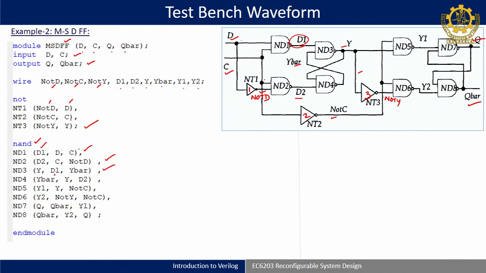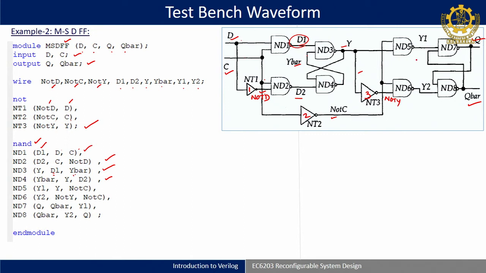So, you may tell what I will place here. Either you put it here or here, that does not matter, but the output should always be first. Then for ND4, again the output is Y bar and the inputs are Y and D2. So it is a feedback to create the latch, that we know.